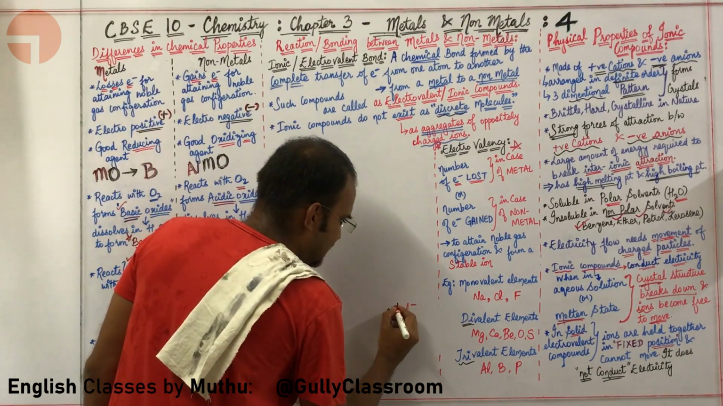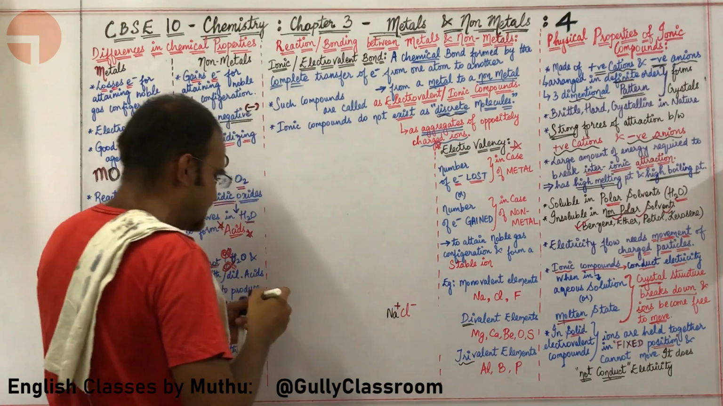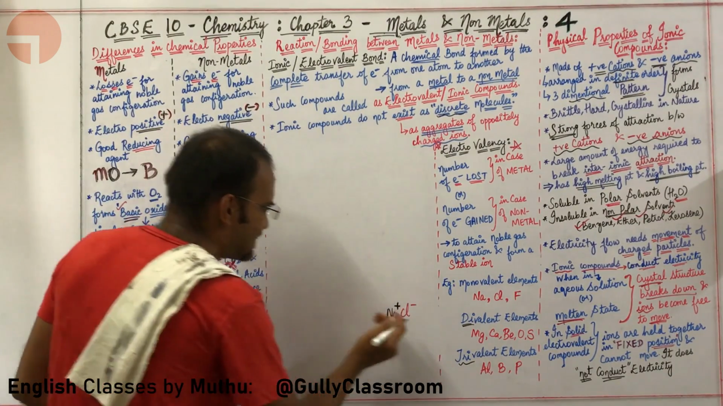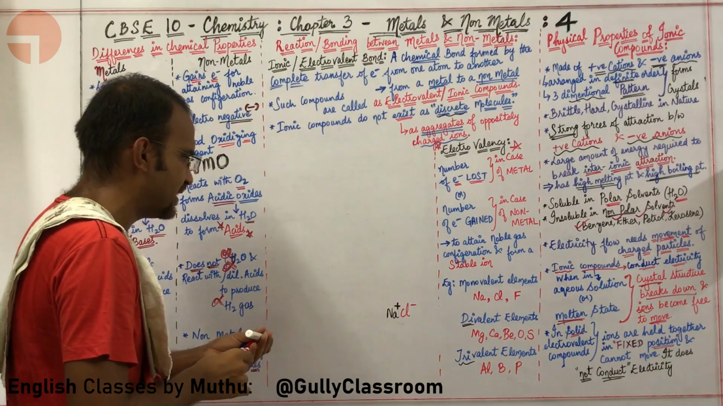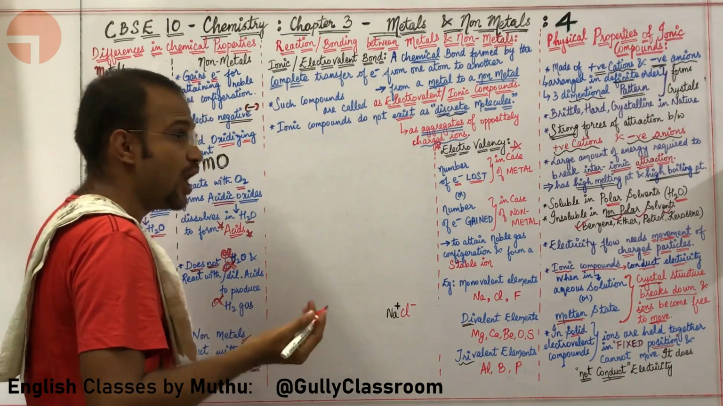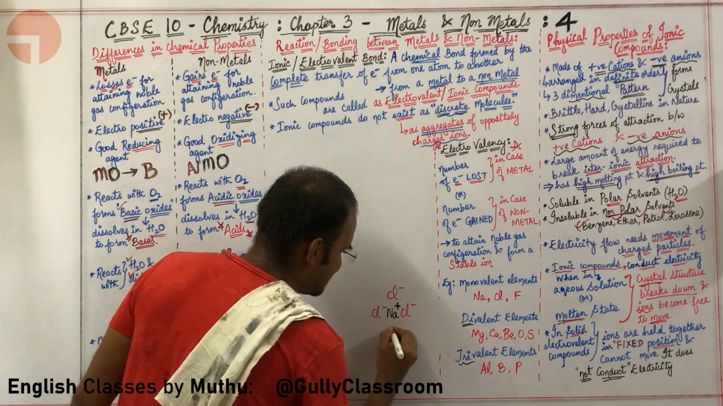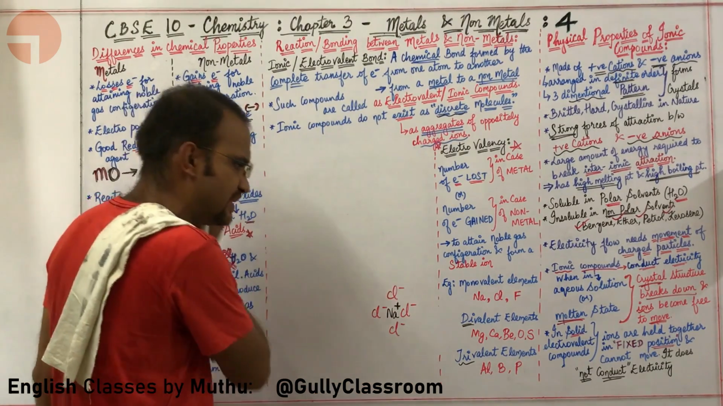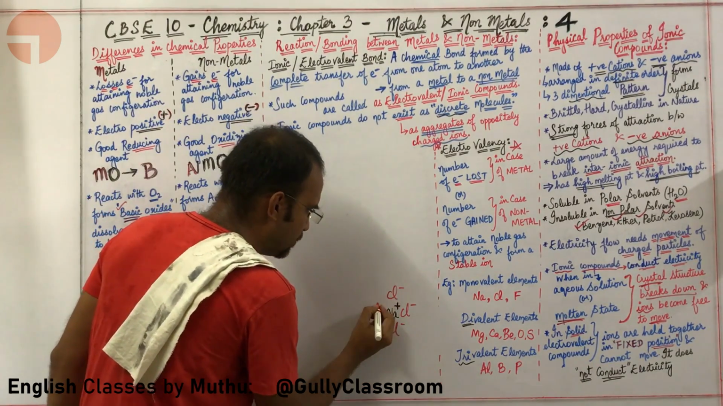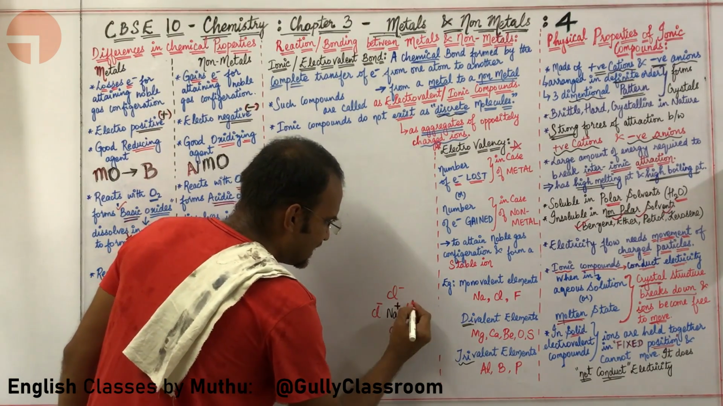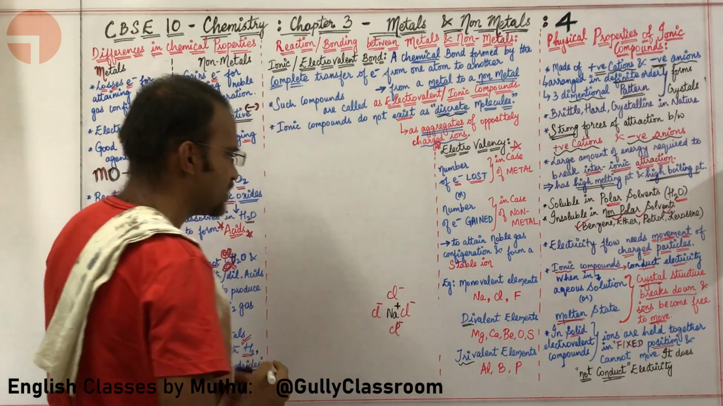Because this Na is positive, Na will immediately attract Cl to its side. On what sides? On all sides obviously. So here there will be a Cl, here there will be a Cl, here there will be a Cl. Na, what will it do? Because it is positive in nature, it will immediately attract Cl to all its four sides.